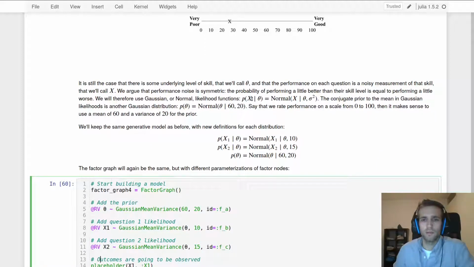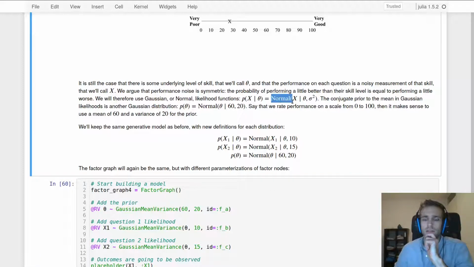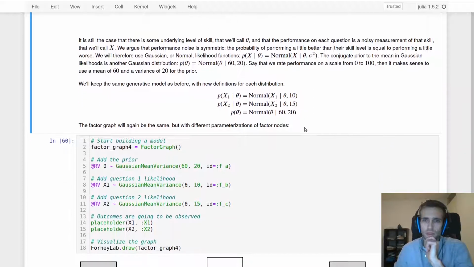So we are going to model these outcomes, these ratings, for each question with a Gaussian distribution. We denote this as a normal of the current response variable x, and then we have a mean theta and some, in this case, known sigma. So the general model is the same as before, where we just swap distributions again. In this case, for the first question, the mean is unknown and the variance is 10. And for the second question, it's the same, but we have a higher variance of 15. So the second question is a worse indicator of skill level than the first question.